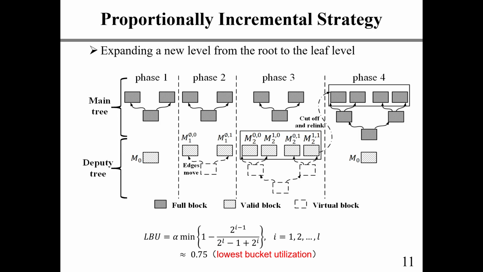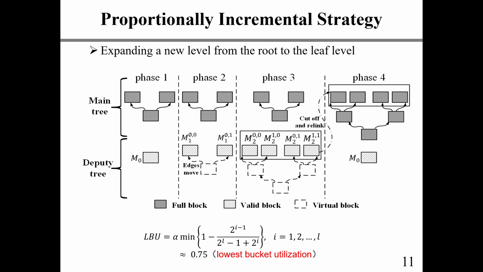The whole process contains 4 phases. In phase 1, we generate only one matrix 0 for the deputy tree. In phase 2, when matrix 0 is full, we generate 2 matrices on level 1 and move the edges stored in matrix 0 to the matrices on level 1 according to the fingerprint prefixes. Then we free the memory of matrix 0 and only keep the pointers. Such edge moving and memory-free operations continue in phase 3.